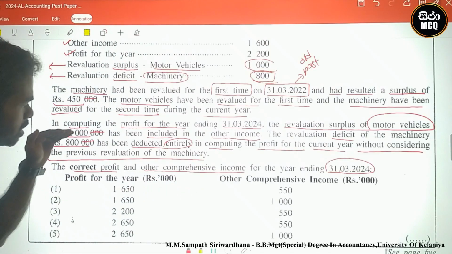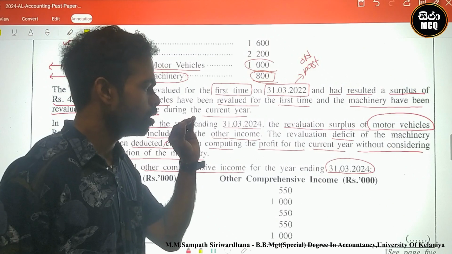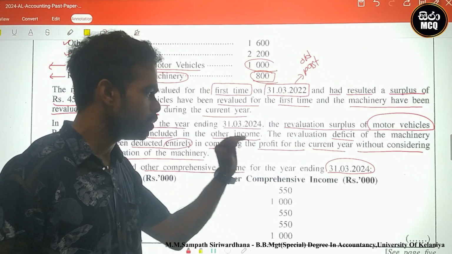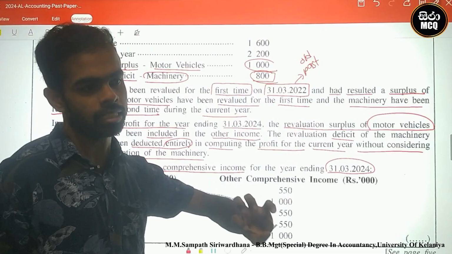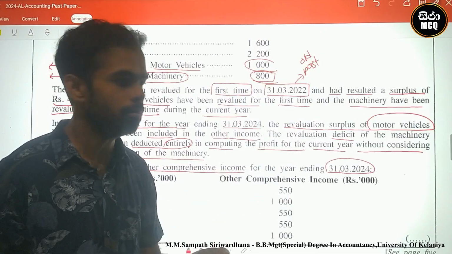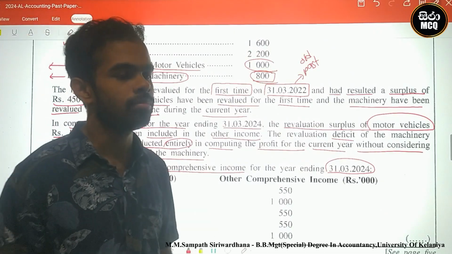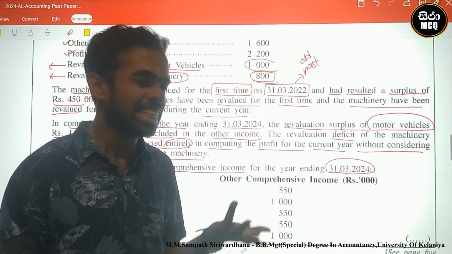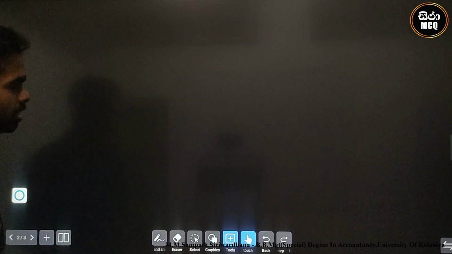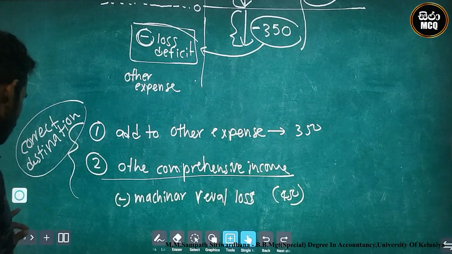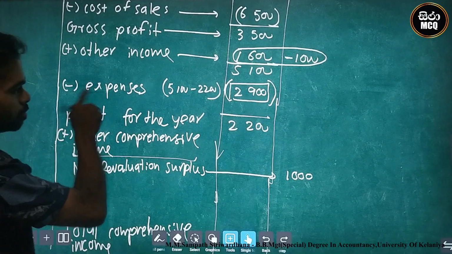Therefore, 800 has been deducted entirely in computing profit for the year. Therefore, the 800 totally entered in as expense. Why? They said deducted entirely. Deducting means expense, no? Therefore, they already included 800 totally, in expense.